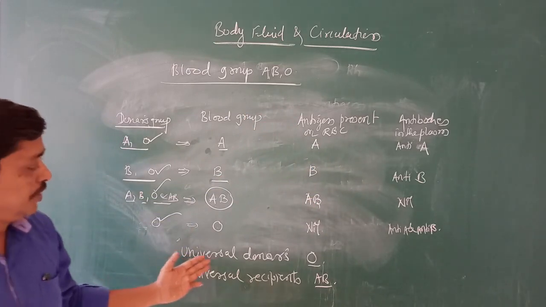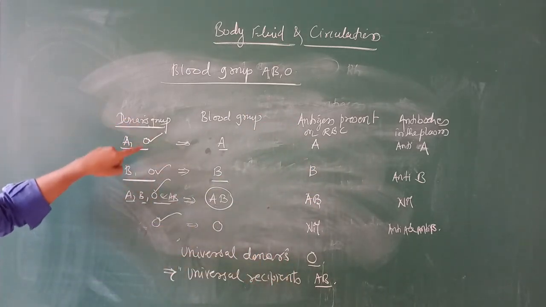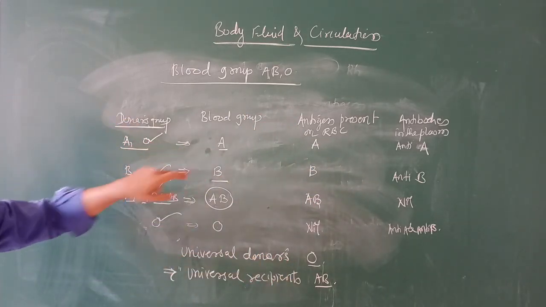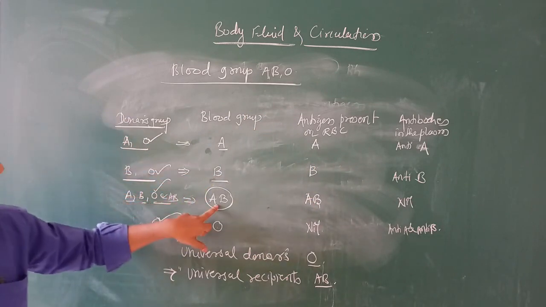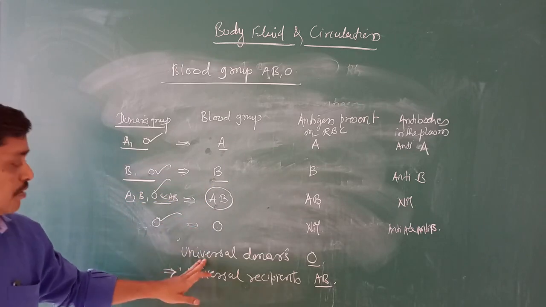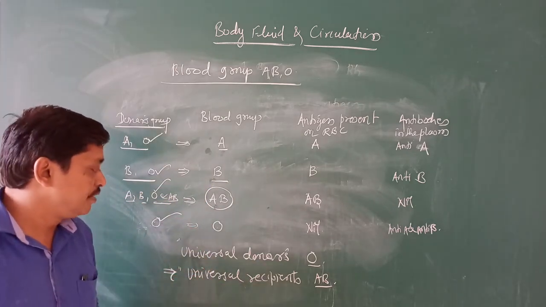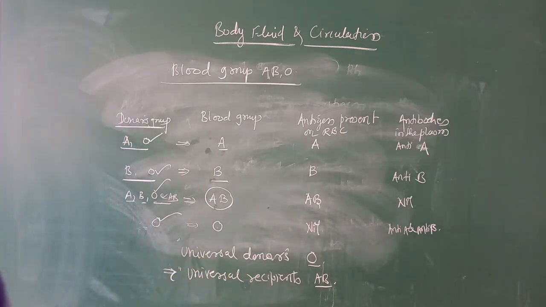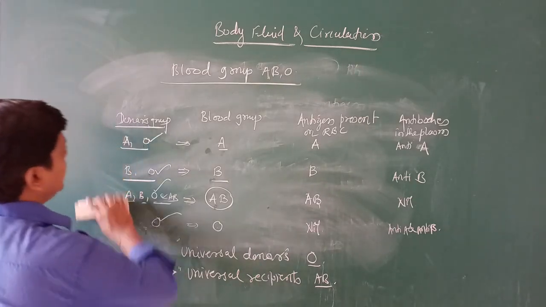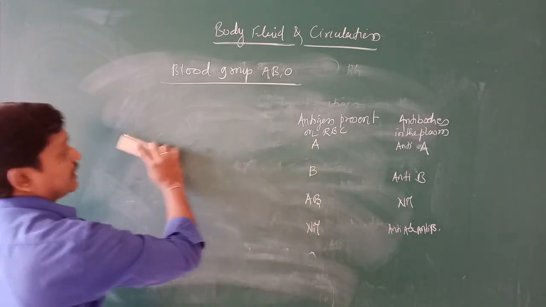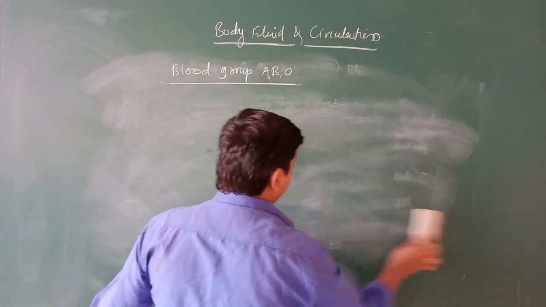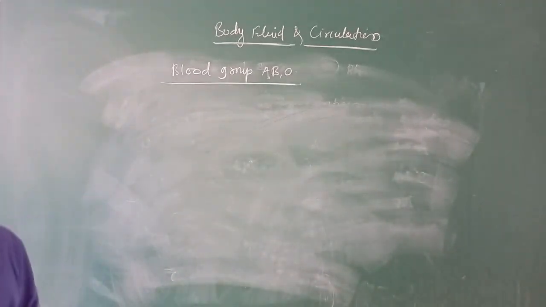And here I told you universal donor is O because donor group O gives blood to A, to blood group B, to blood group AB, and also O. That's what we are going to call a universal donor, and this is the universal recipient, that is blood group AB. Right? This is about blood grouping, and you have to remember the table whatever I have written now. The table is important, about antigens and antibody.